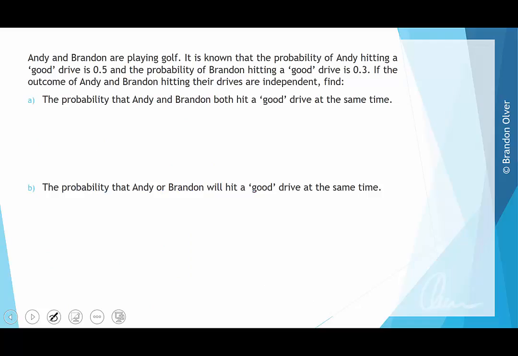Andy and Brandon are playing golf. It is known that the probability of Andy hitting a good drive is 0.5 and the probability of Brandon hitting a good drive is 0.3. If the outcome of Andy and Brandon hitting their drives are independent, find the following.